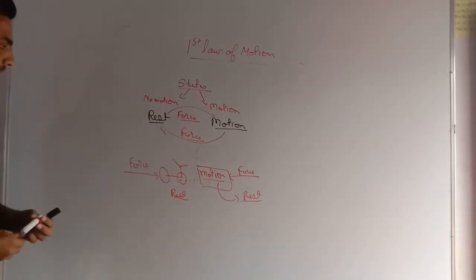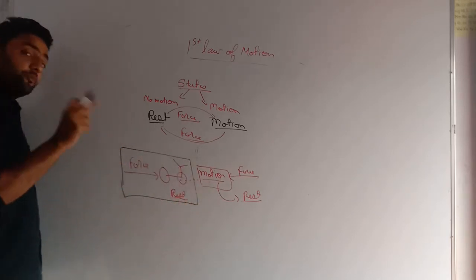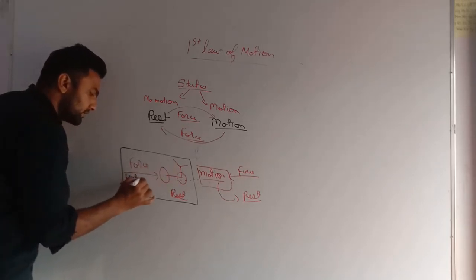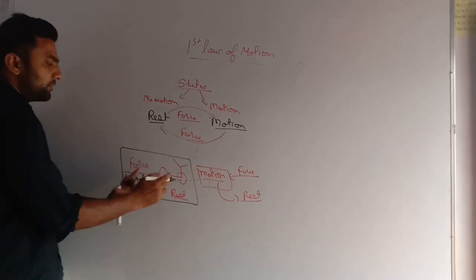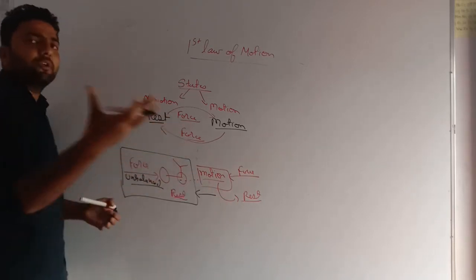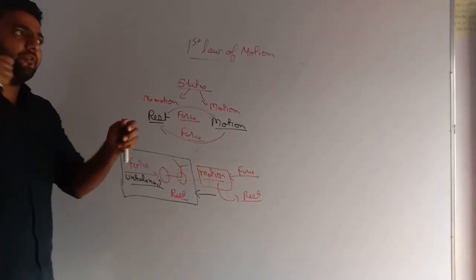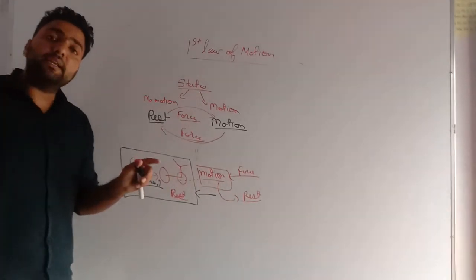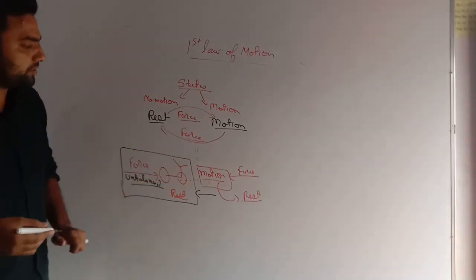Now, very important, in this case you must understand that the force applied is unbalanced. Unbalanced means if this object is at rest and I am applying force from this direction and also from the opposite direction, and the forces are equal, there will be no effect. But if I am applying force only in one direction, it means the resultant force is not zero, it is an unbalanced force. So if it is an unbalanced force, it comes from rest to motion.